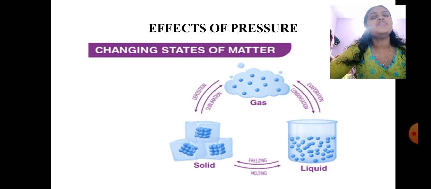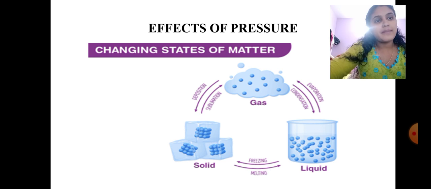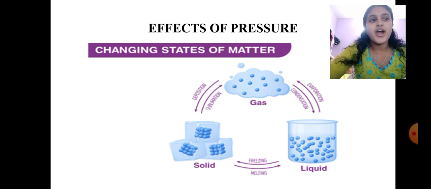And when I am changing the gaseous state to liquid state, it is condensation. And when liquid is freezed, what will happen? It will be getting back into the solid, and that is freezing. So, by changing pressure, matter can be converted from one state to another by different processes such as freezing, melting, evaporation, condensation and sublimation.